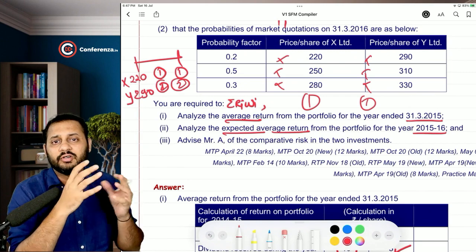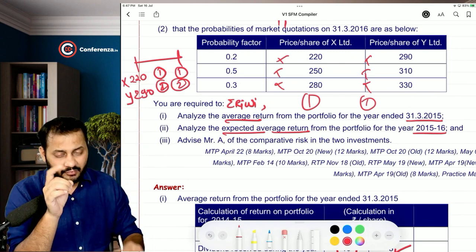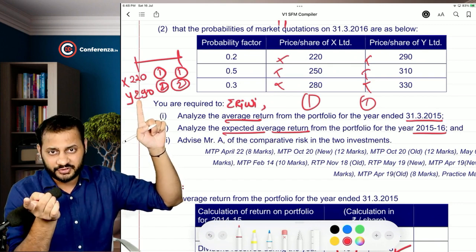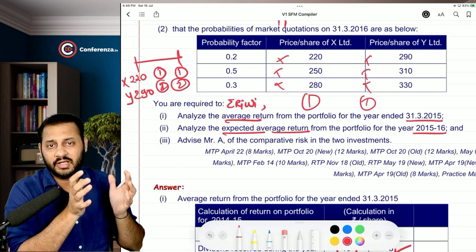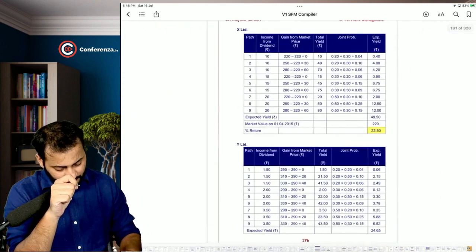Then comes the topic of portfolio weights for the second year. In that case, you will have to multiply 220 with the number of shares and 290 with the number of shares. You will get the total market value and then you can calculate the weights in that case. Have a look.